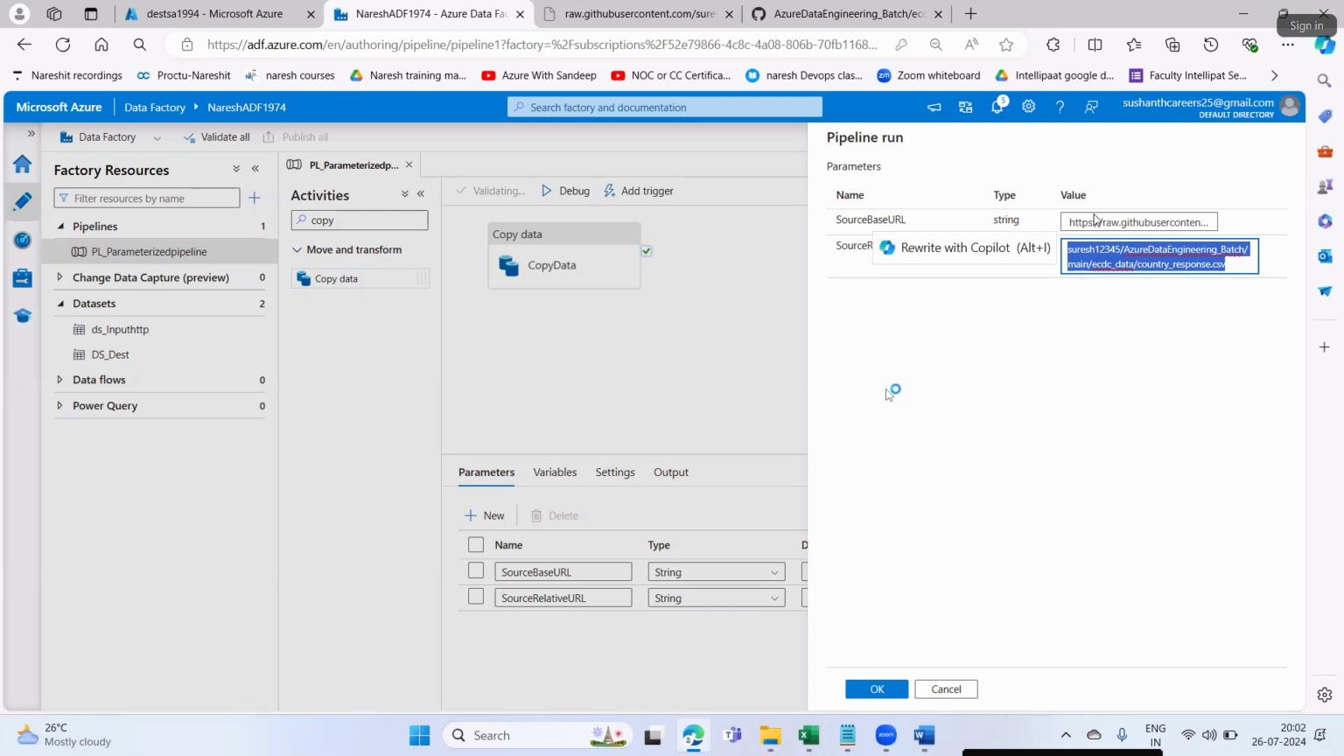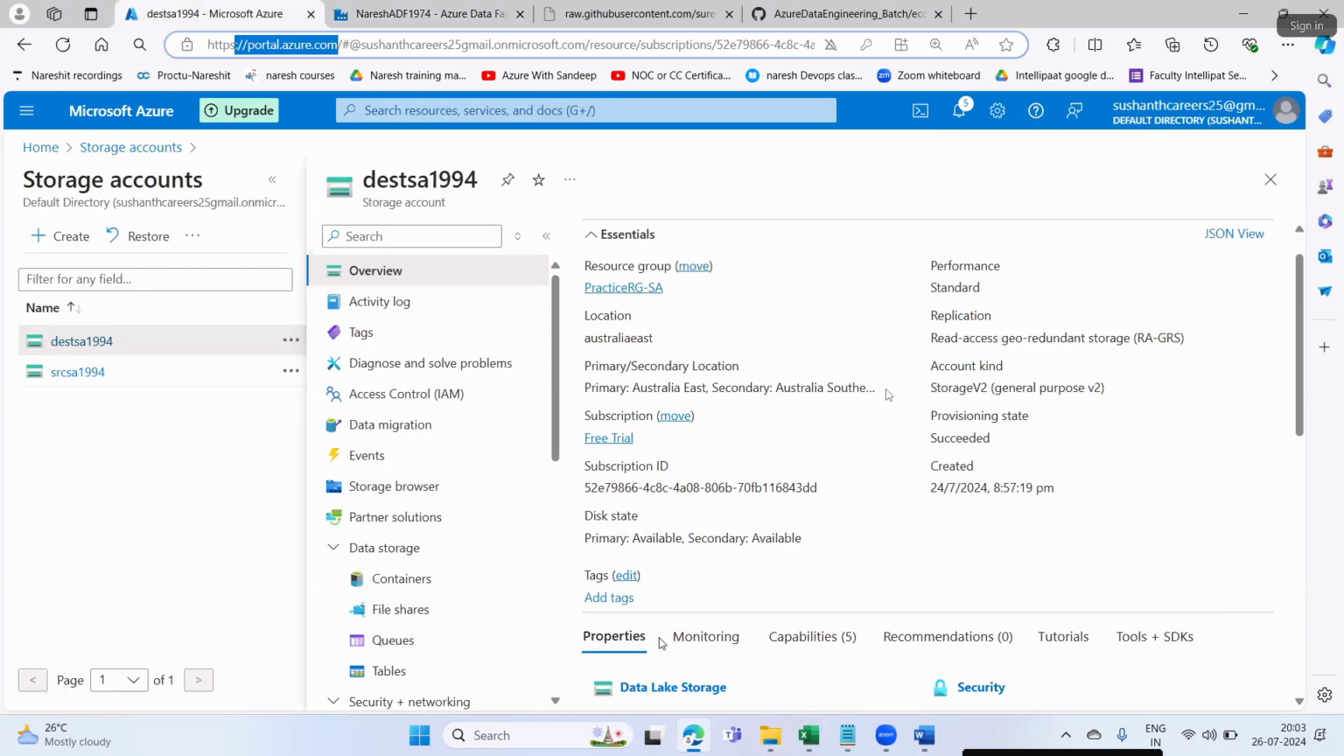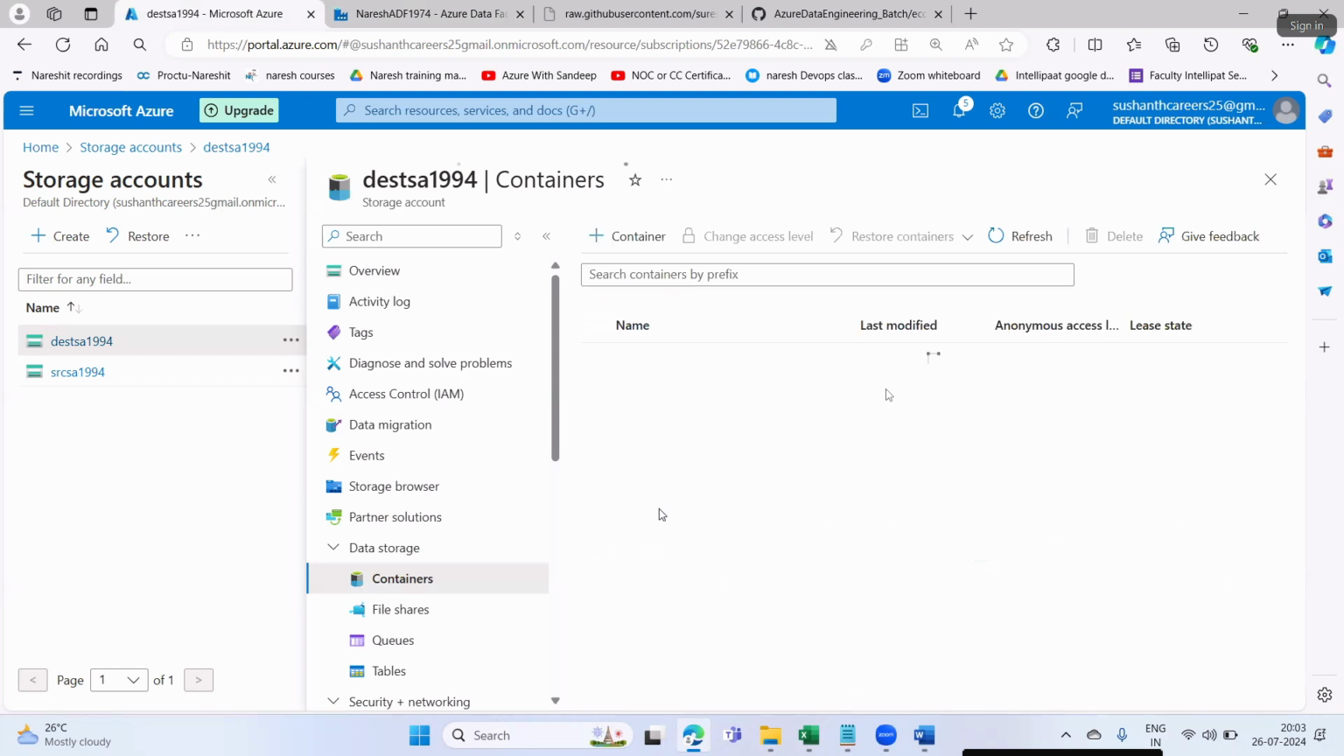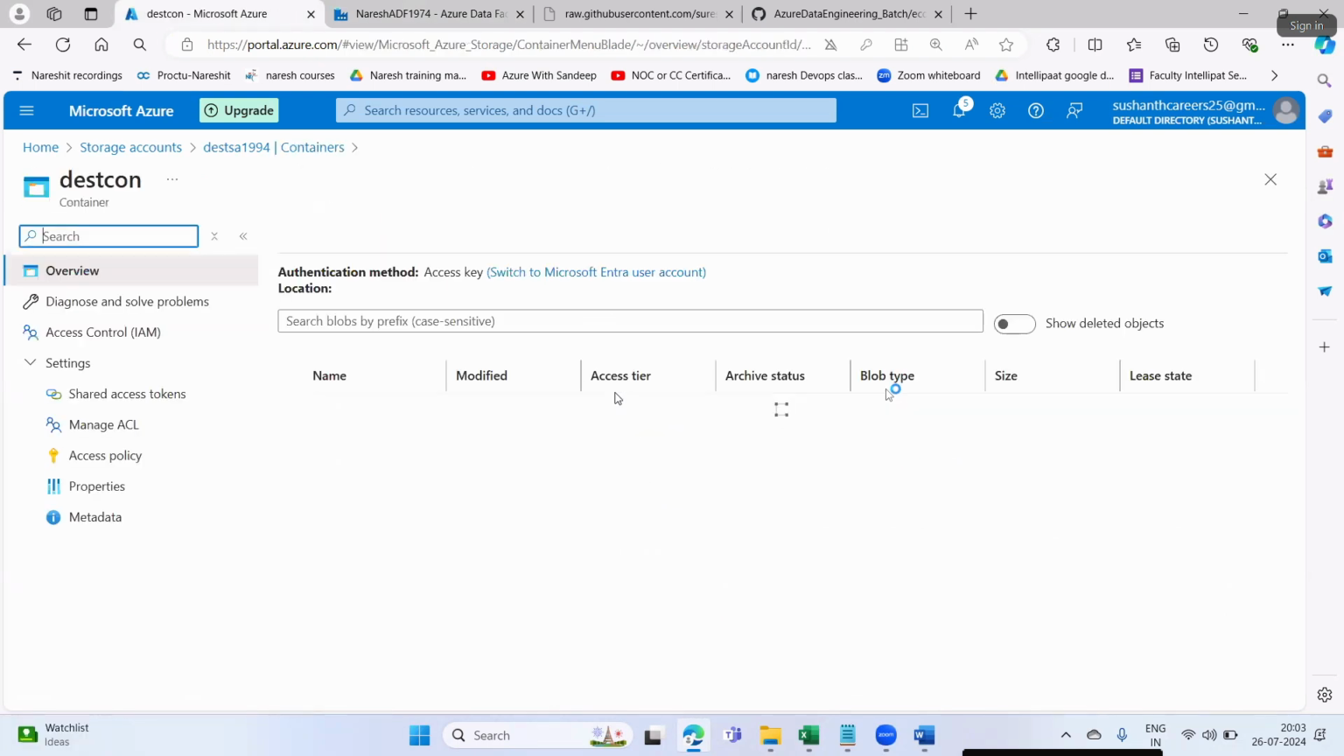In this website or in the portal, where is the file existing? That is the path we are giving here. So what I'm giving is country response.csv. After giving these values, source base URL and source relative URL, if I say okay here, my pipeline will run and it will load this file country response.csv into my destination. Here my file will come after I run the pipeline.